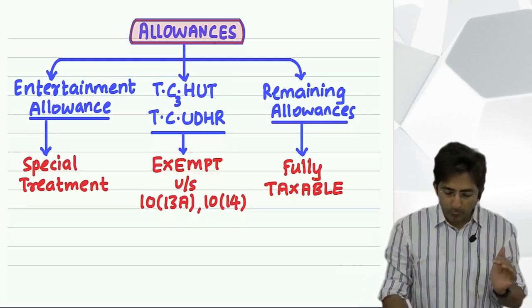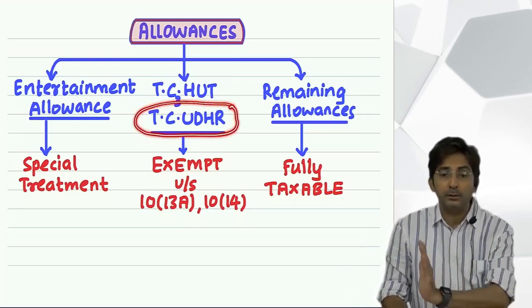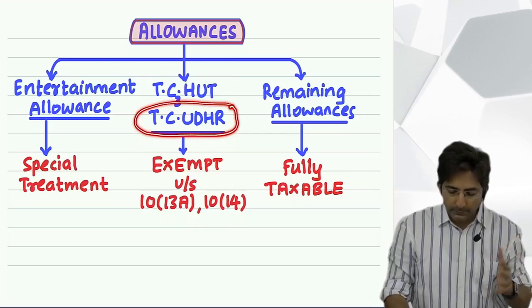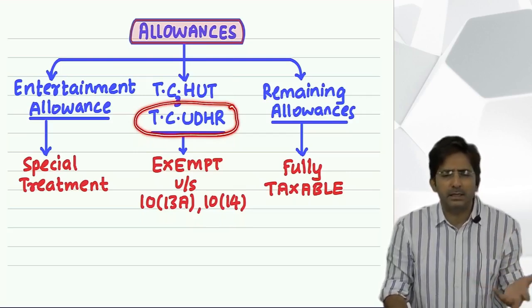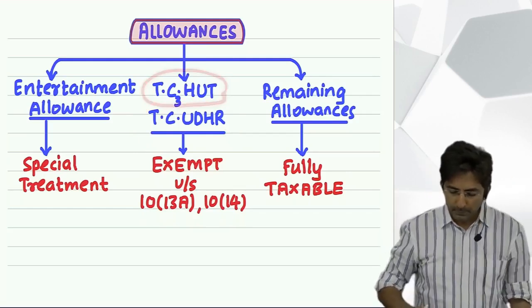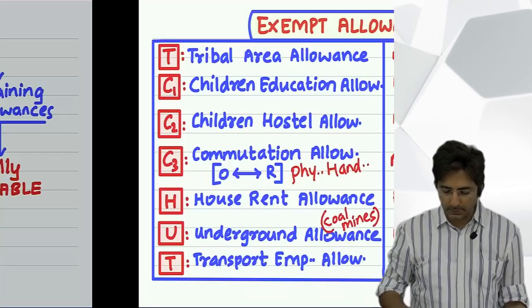It is better to keep the group of TC Udar separate, because these are allowances for office purpose. And these are not for office purpose. These are compensatory, personal type allowances, and here there are some fixed amounts. Okay. Now see, what is remaining is H. H for house rent allowance. Now see here.